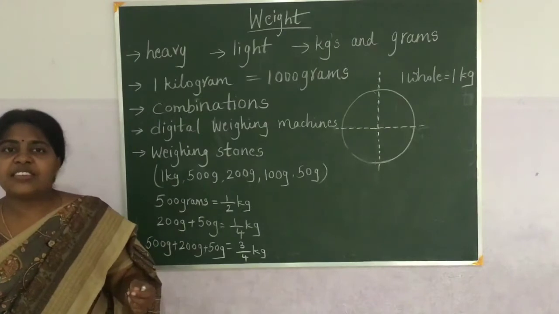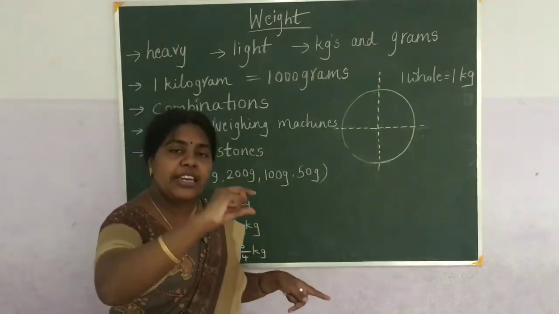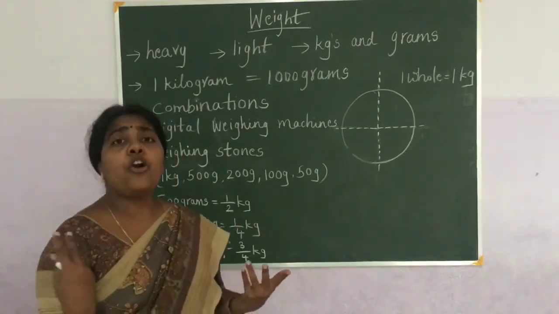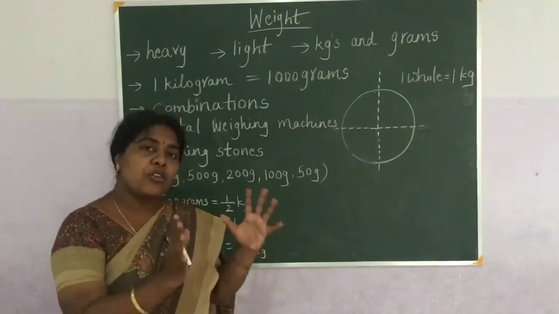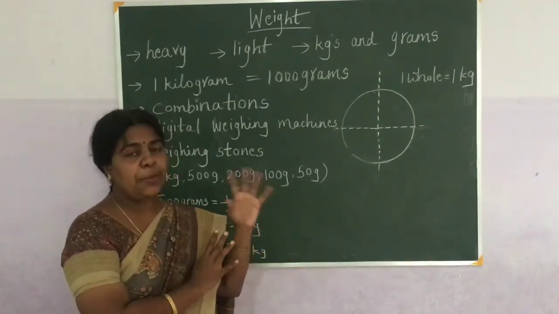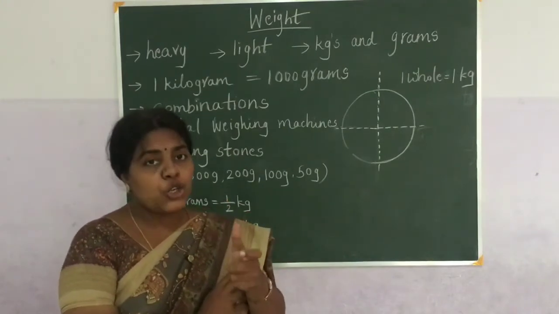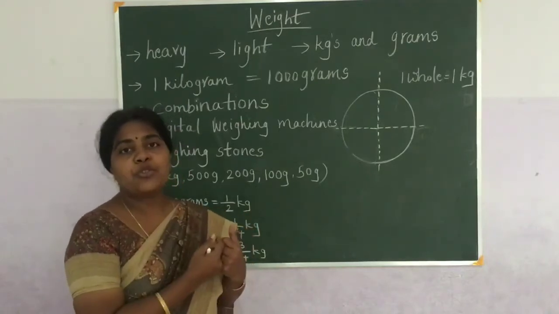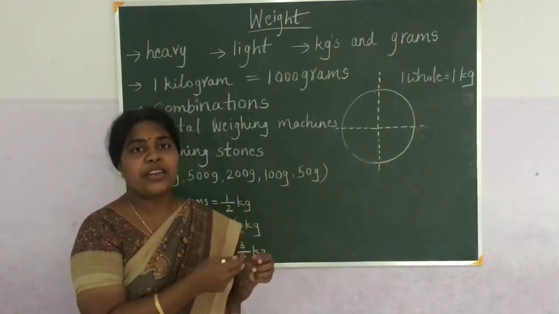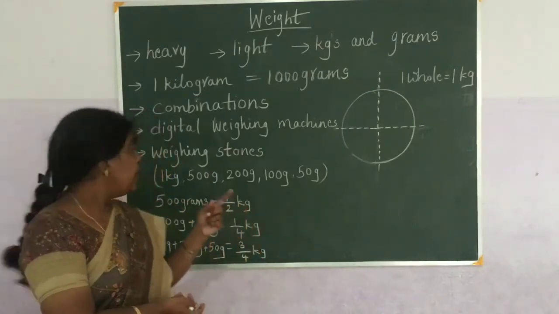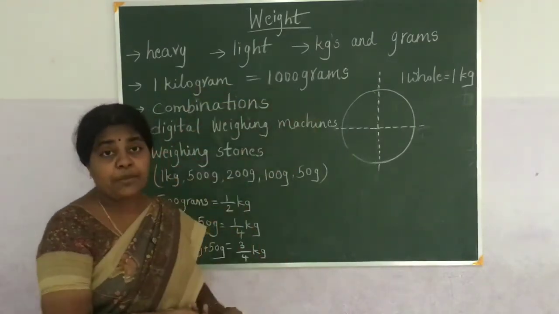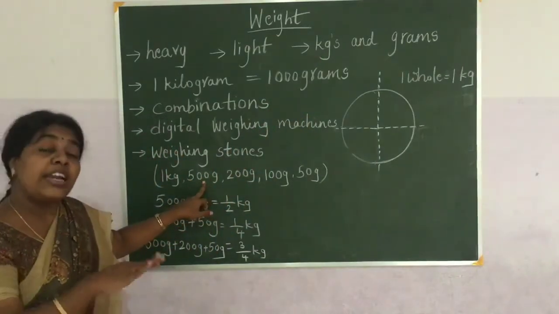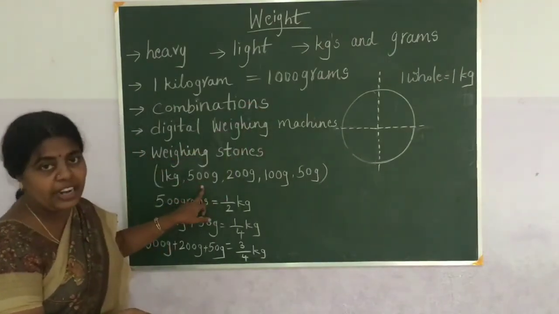But now we are using digital meters. Digital meters means we get a display. It is very easy. And nowadays they are not even using the common balance when we go, because they are already doing packings and keeping them in the supermarkets. If you want 1 kg sugar, they will keep a 1 kg sugar packet. And if you want only 500 grams of sugar, they will keep 500 grams packets separately. Here 1 kg means it is 1000 grams. So, is 1000 grams less than 500 grams or greater than 500 grams? It is greater, because 1000 is greater than 500.